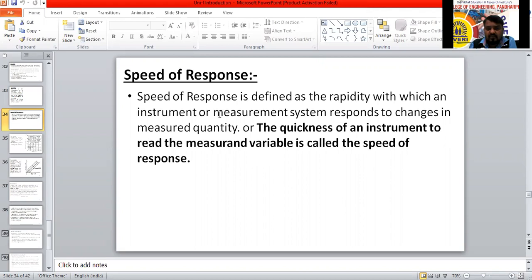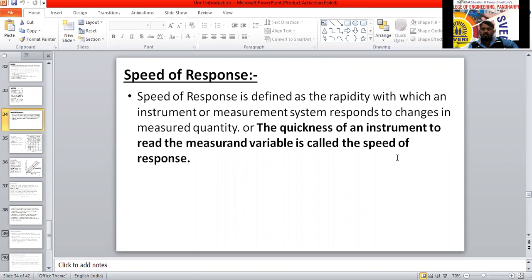The speed of response is defined as the rapidity with which an instrument or measurement system responds to changes in measured quantities, or the quickness of an instrument to read the measurement variable. How fast it is going to give the output.